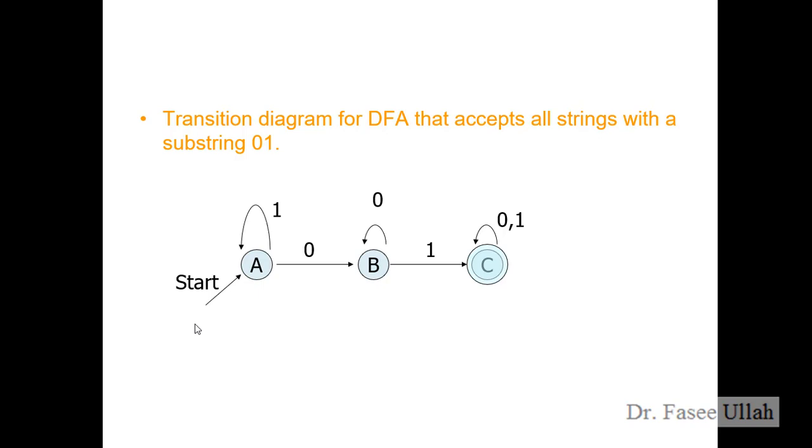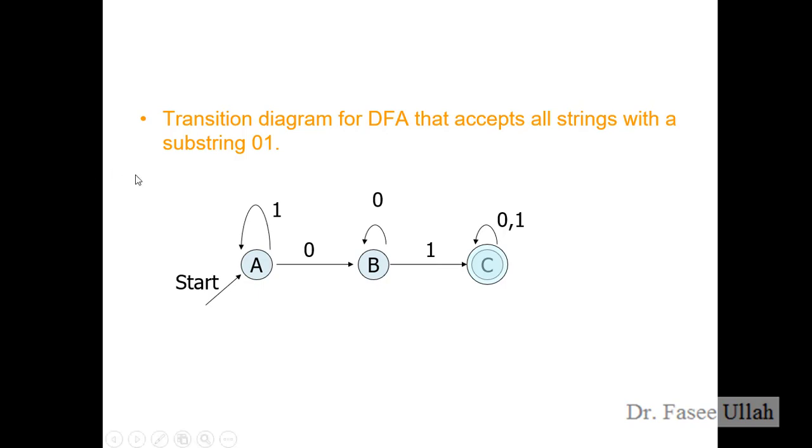So how do we usually design a DFA? We know the start state, which is A. Then the question is 0, 1. Based on 0, 1, we have 0 between states A and B. Then we have B to C, where C is the final state. So we have the 1, right? So this is the basic condition as we know.